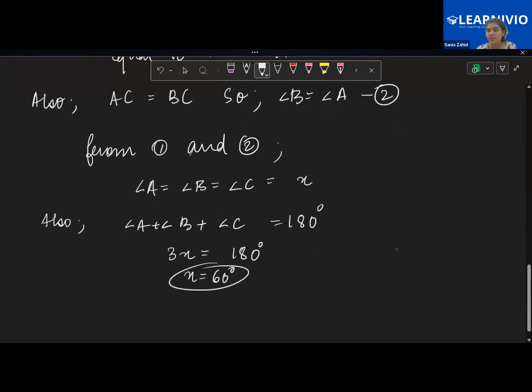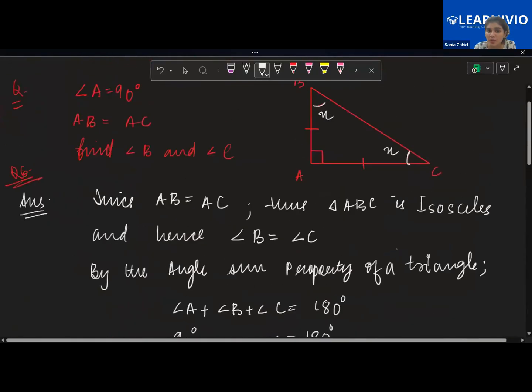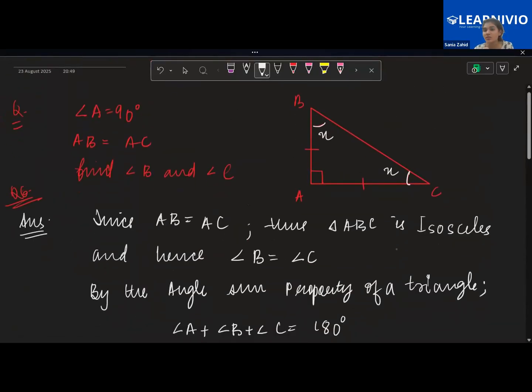That means angle A, angle B, angle C, each of them is equal to 60 degrees. Now, children, these two questions might seem very easy at first glance. But in both of the questions, the figure was not given to us. So we first have to analyze the question well, read it well, draw the figure well, and form the statements: what is given to us, what we have to find, and then we have to do the question.